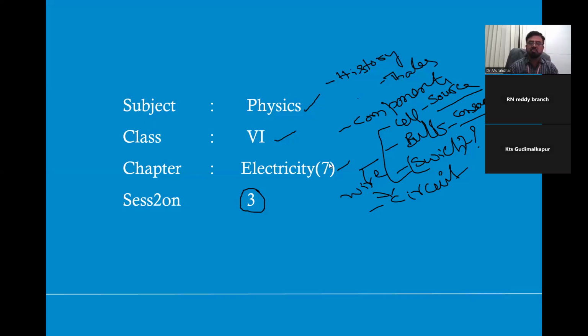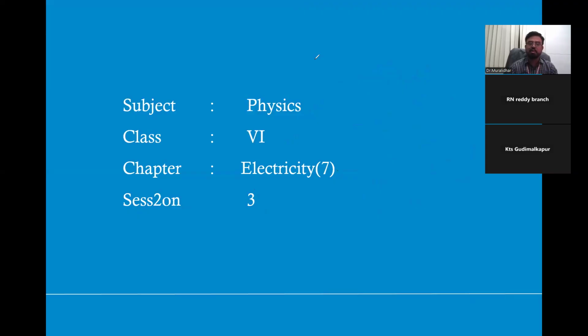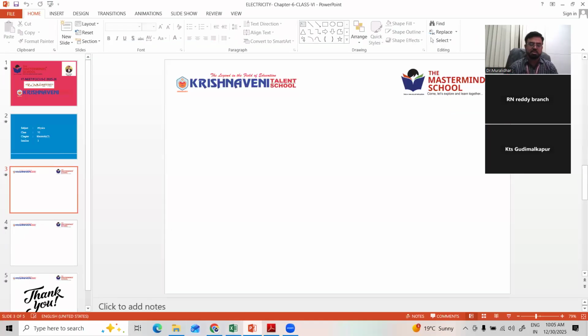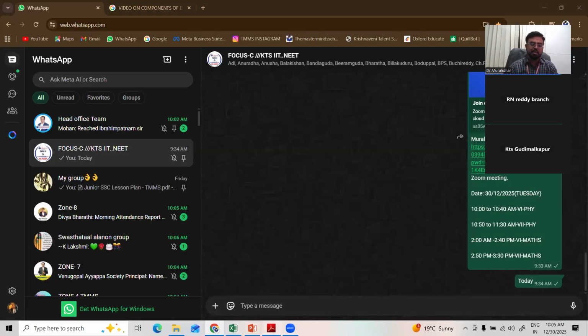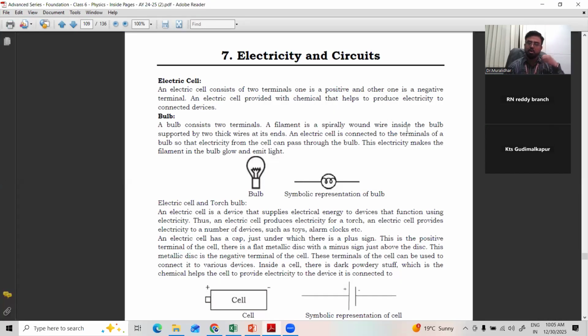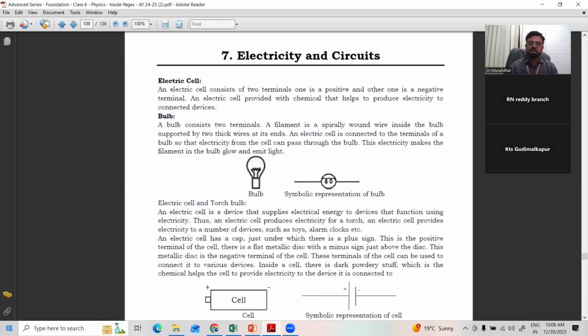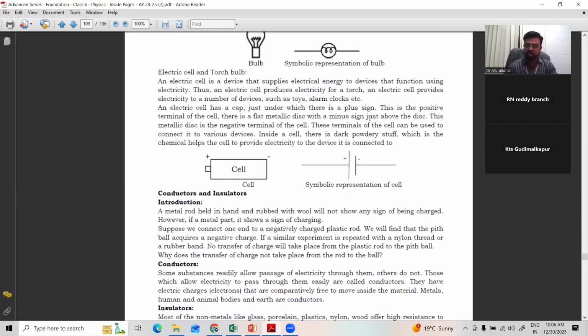Right? So for every electric circuit, the minimum requirement is one source, one consumer, and one switch. Very, very important, these three. Extra of anything, any number, may be there. You may have 100 sources, 1,000 switches, 500 consumers. But a minimum of one each is required for the construction of an electric circuit. We also discussed what is an electric cell. When a number of cells are connected, it is called a battery.